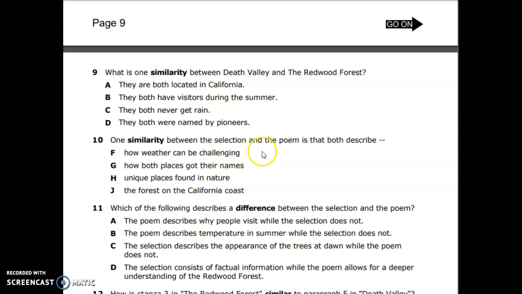When we read the poem, we didn't talk about the weather being challenging, so F is not our answer. G. How both places got their names. Nope, that poem didn't tell us about the name. Only Death Valley told us how it got its name. So G is not our answer. H. Unique places found in nature. Could be. Or J. The forest on the California coast. And this one was the forest on the California coast is only the Redwood Forest, so it cannot be both. So our answer here is H.